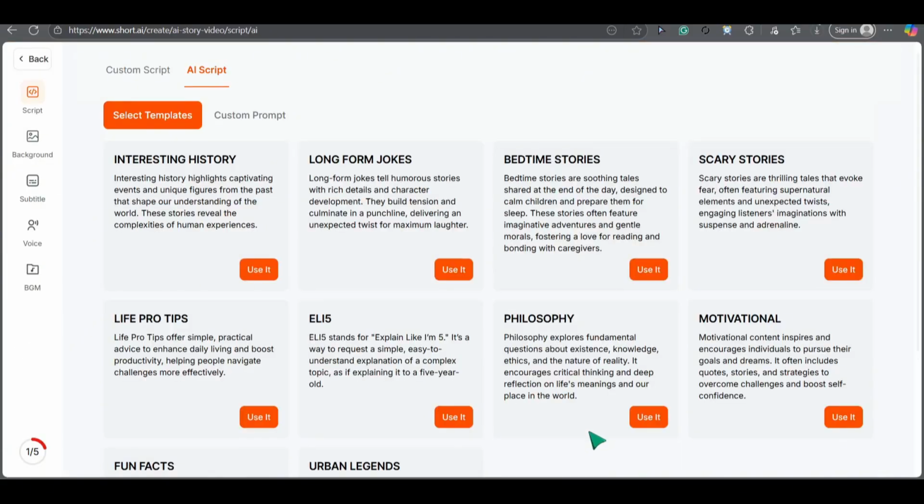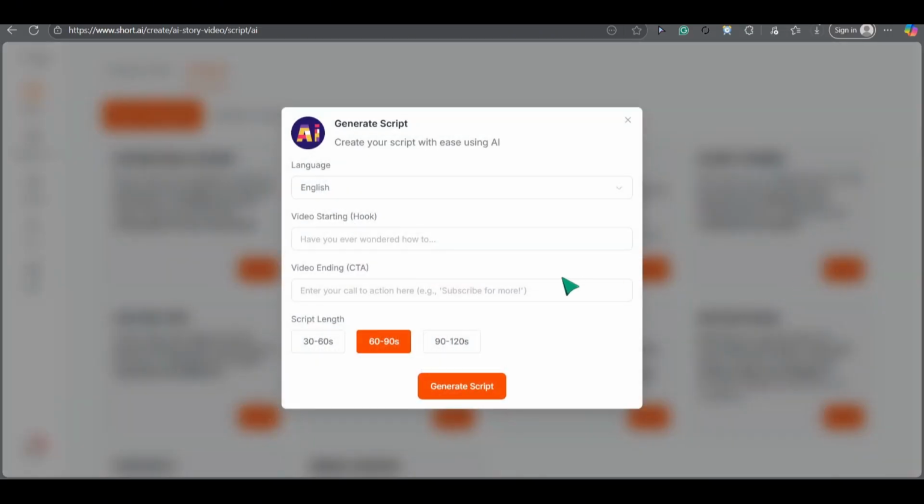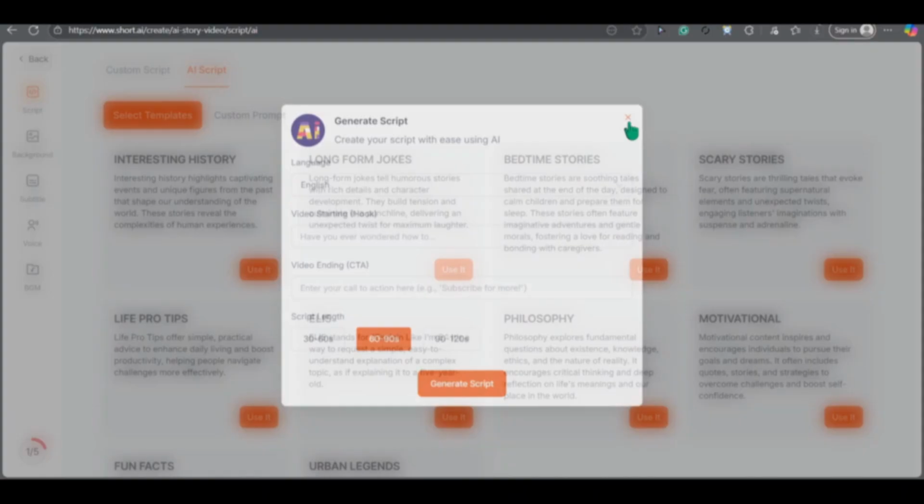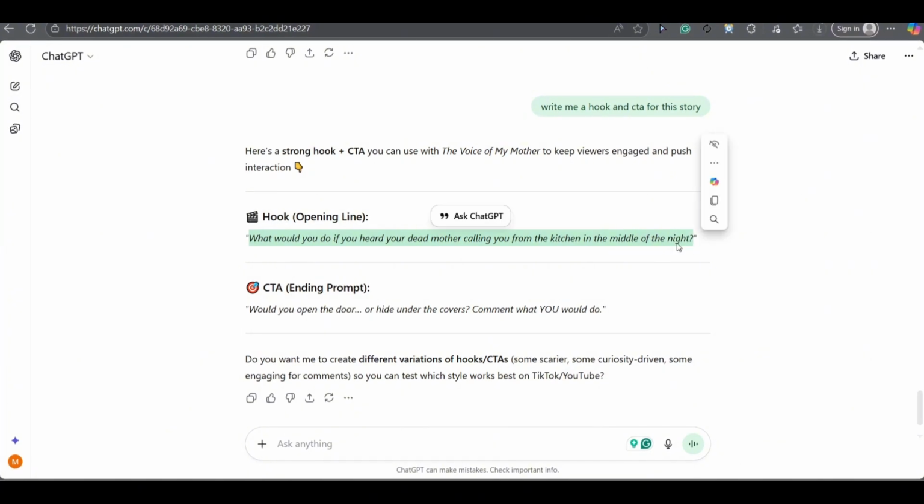Then you'll see this interface to help you write your story in any genre you want. Interesting history, motivational, scary stories, etc. But we won't use it now because I already wrote the story with ChatGPT. All I need to do is paste the script and create the video.